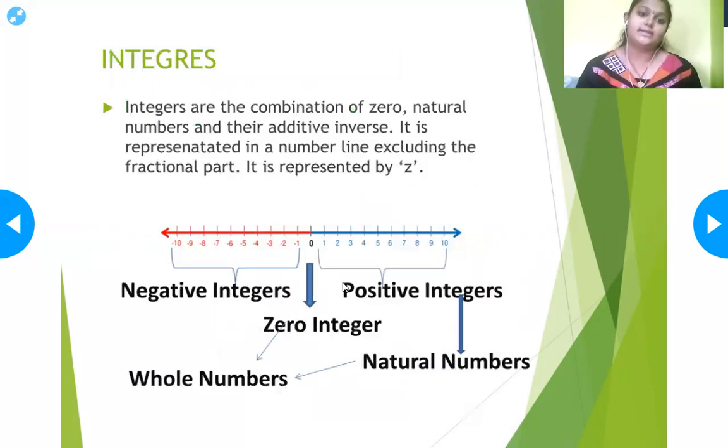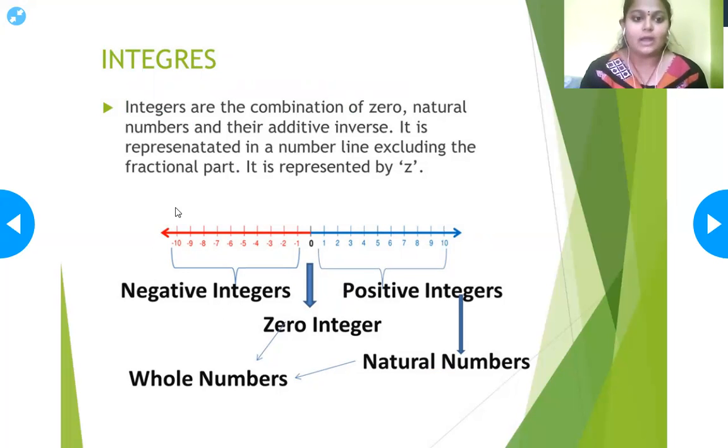Next we'll be seeing integers. Integers are the combination of 0, natural numbers and their additive inverses, meaning opposite with respect to addition. They are represented on a number line, excluding the fractional part. Excluding the fractions, everything is included in this number line. It is represented by Z.